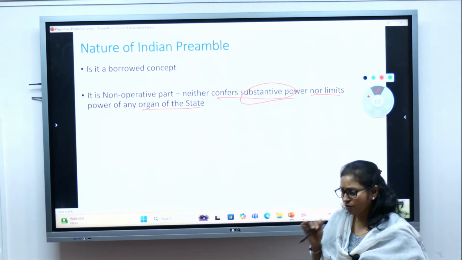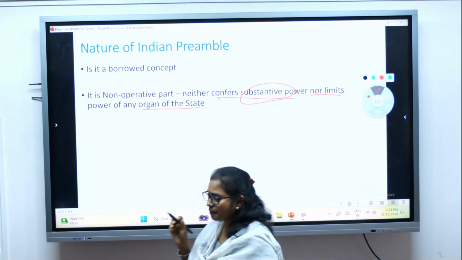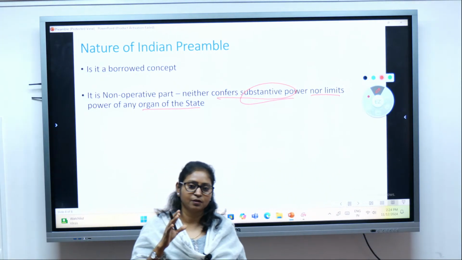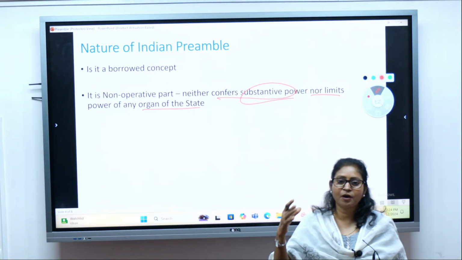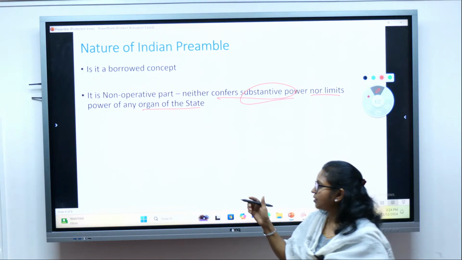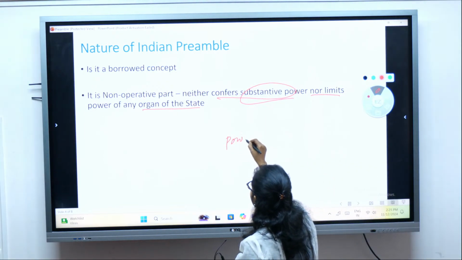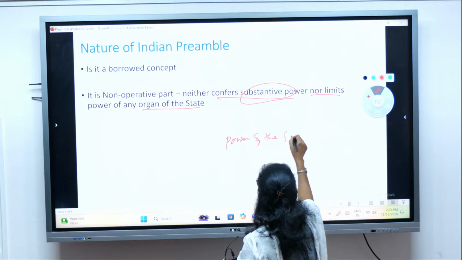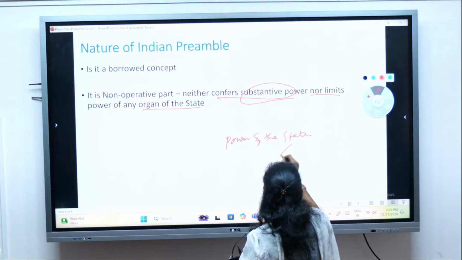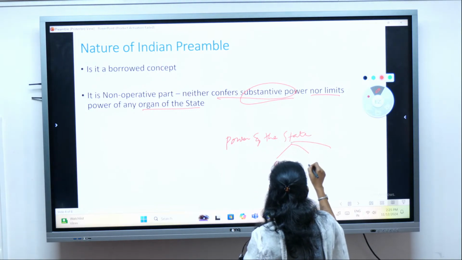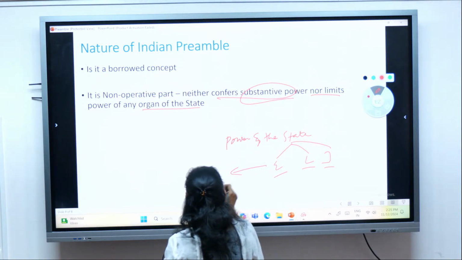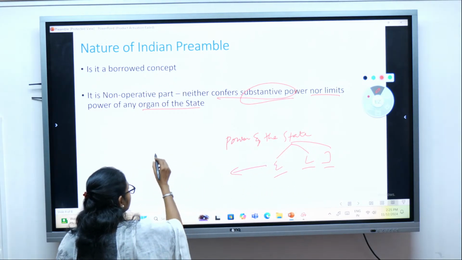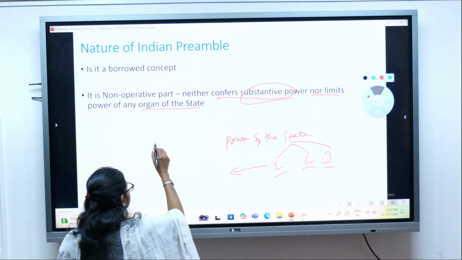So the preamble does not limit the power of the government, nor does it confer any power on the government. The state has three organs: executive, legislature and judiciary, right? Each organ of the state gets its power from separate provisions mentioned in the constitution.